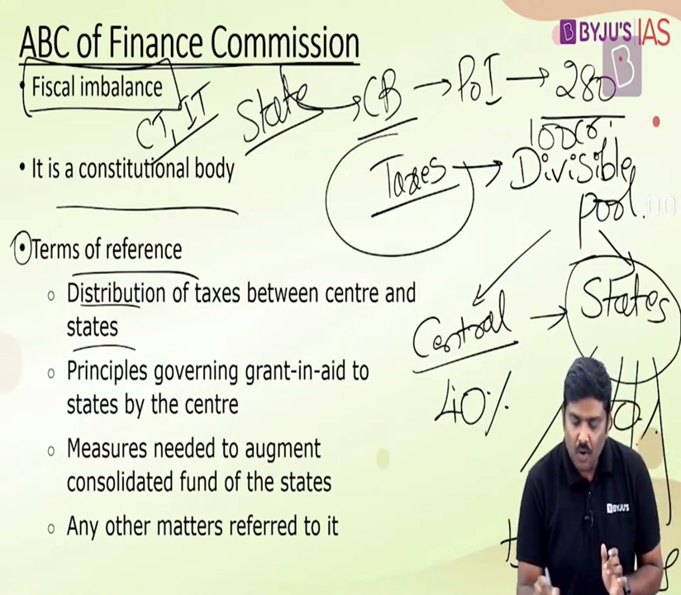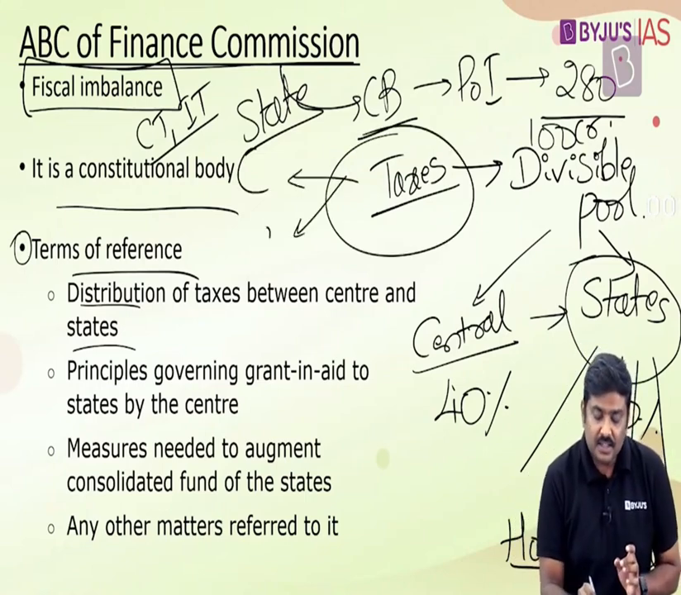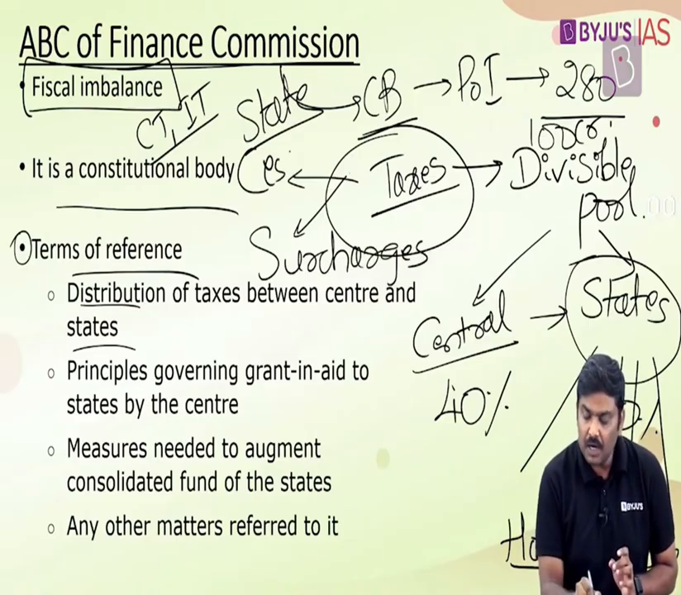And one more very important point here. When I say all the taxes imposed and collected by the central government, please exclude the cesses as well as the surcharges. The cesses as well as surcharges are not a part of the divisible pool of taxes.